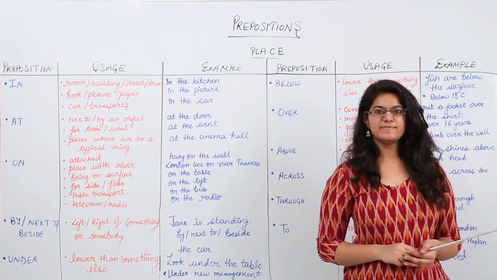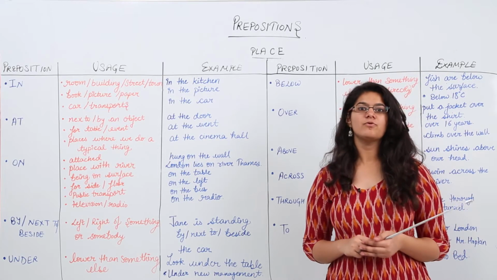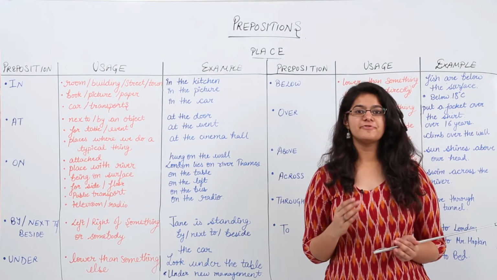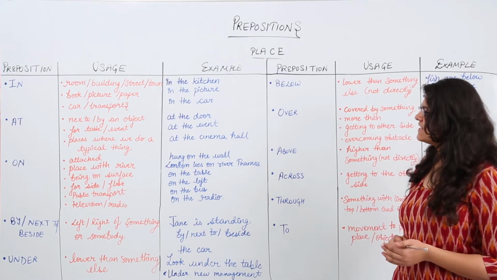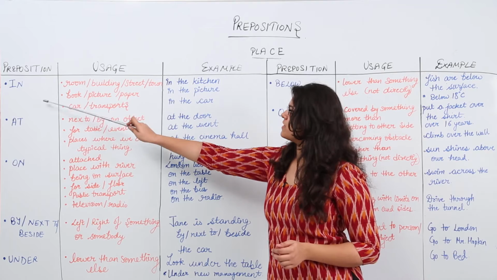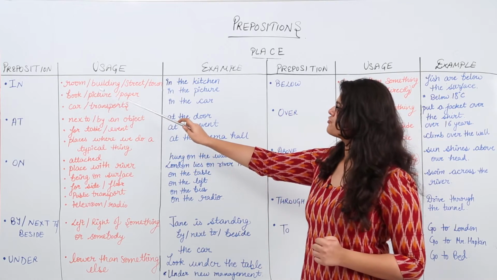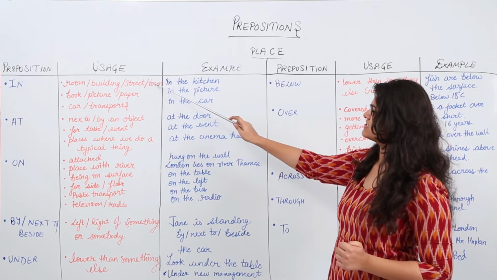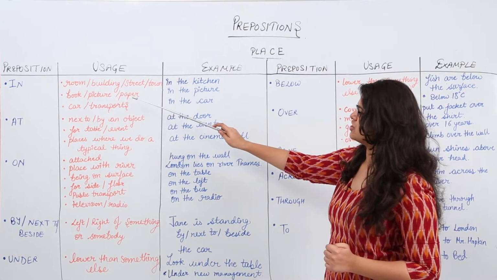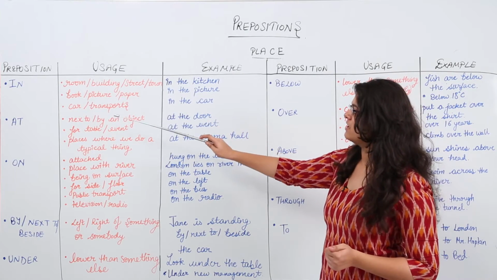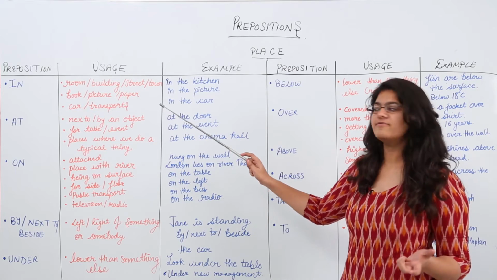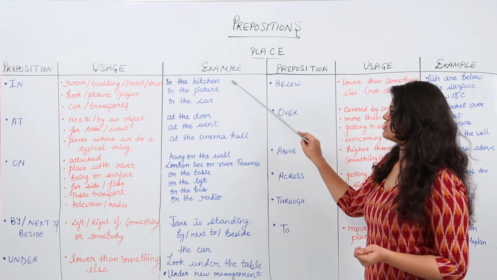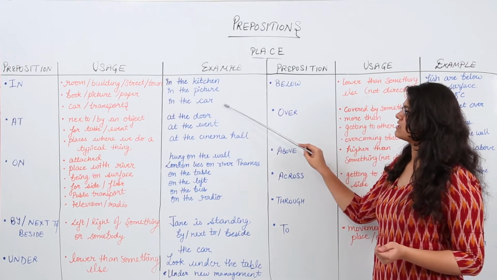Now we will be doing the prepositions of place and understanding what preposition to use at different places. Firstly, let's start with in. So in is used when we are talking about a room, a building, a street, a town, or a book, a picture, a paper, a car, or a similar personal vehicle. So in the kitchen, in the picture, in the car.